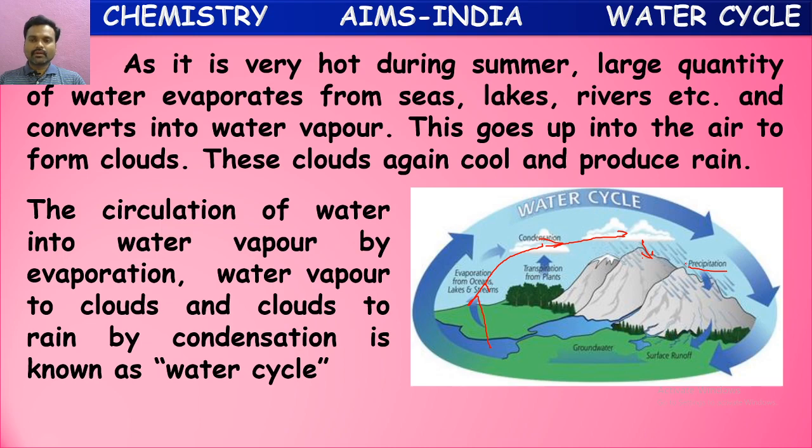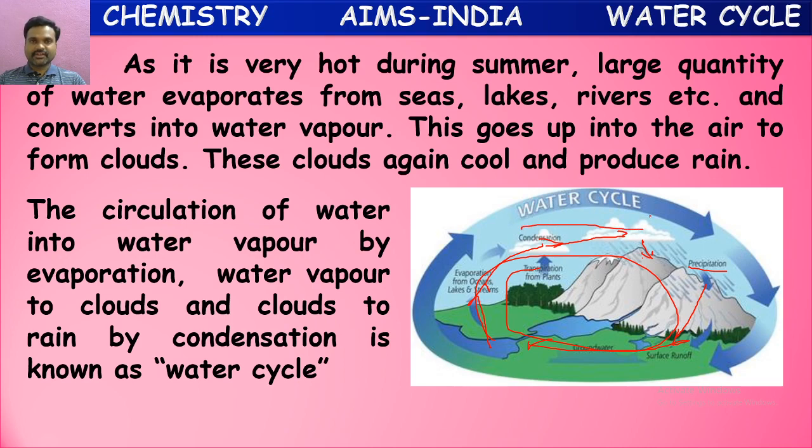These waters fall on the mountains and these higher altitudes in the form of rains. This water again reaches the water body slowly through the streams and rivers. Again from here it starts evaporating. So this process will be done continuously. It is occurring continuously, changing from one form to another form. This total process which is continuously occurring is called the water cycle.